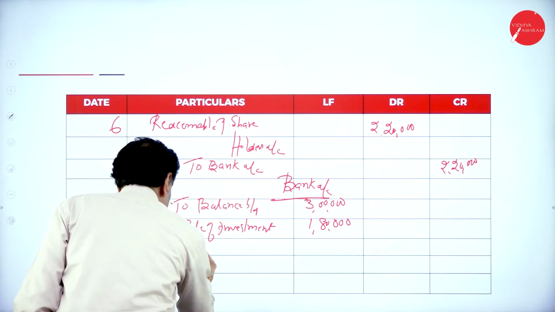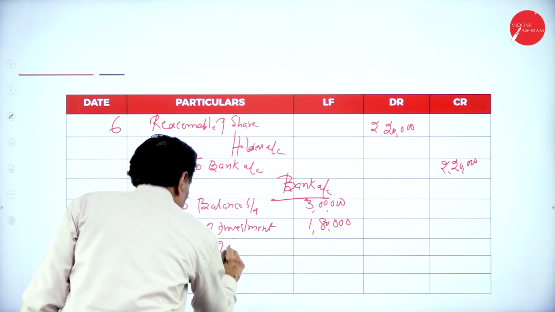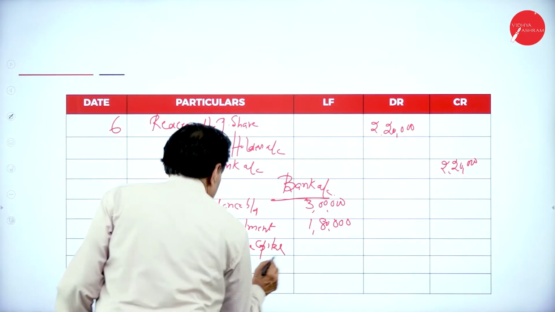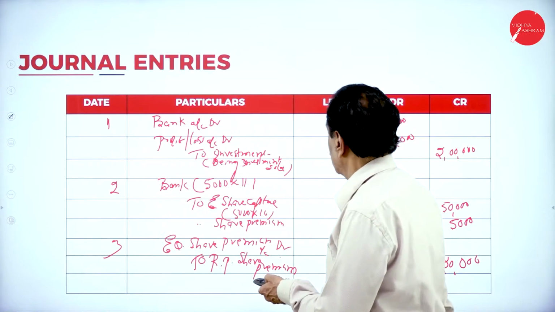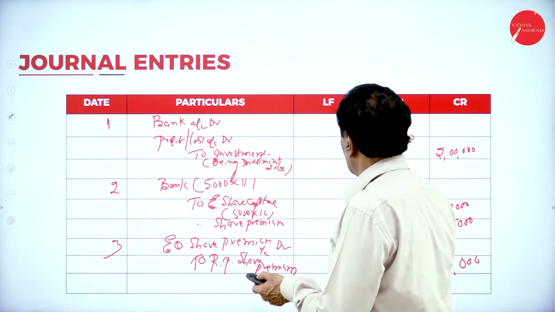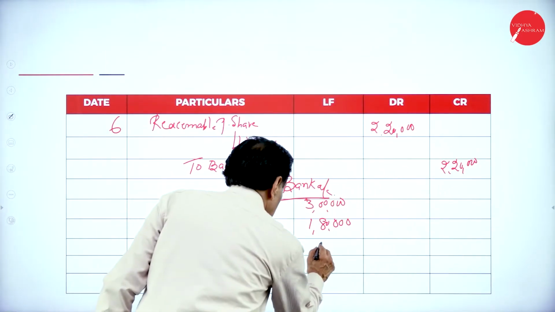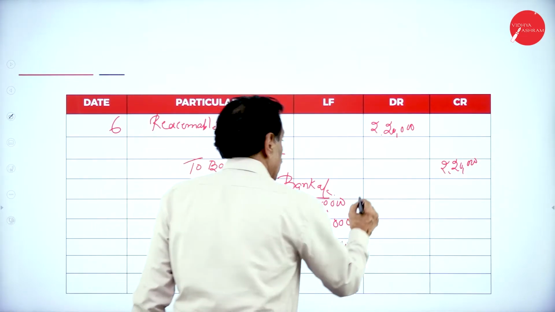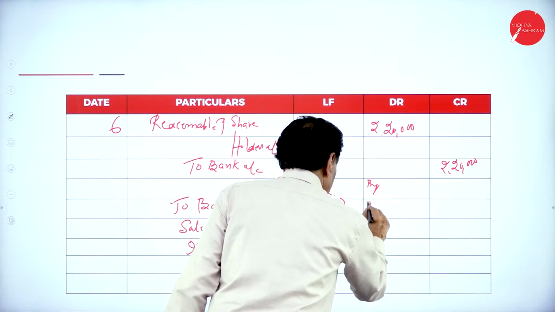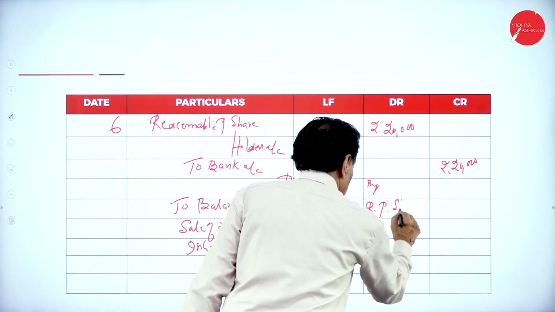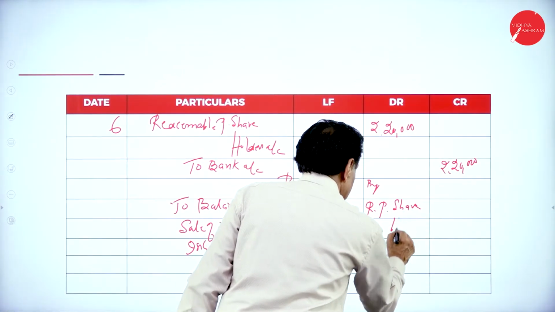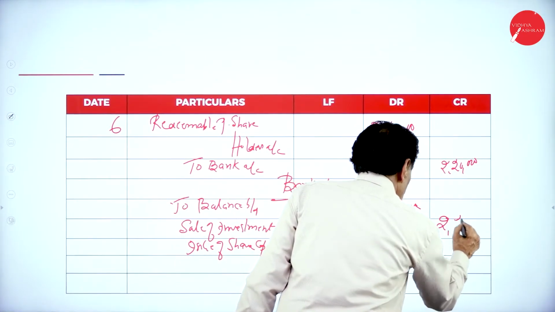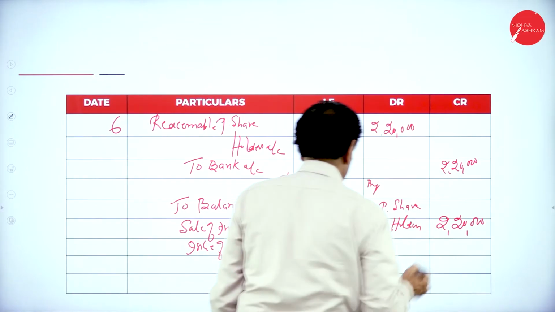Issue of shares, issue of share capital. See the bank account. Issue of share, how much did you get? 55,000. Then by redeemable preference shareholders, how much do you have to pay? 2,20,000 we have to pay.